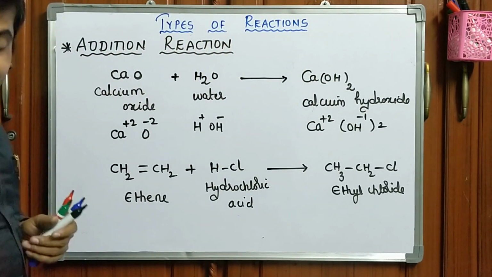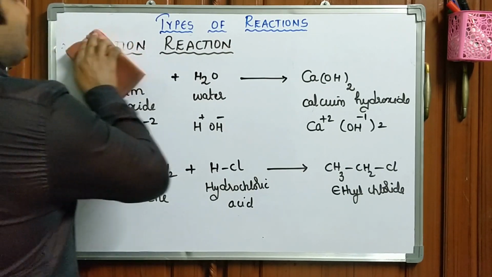Okay, let us see another example of the reaction.